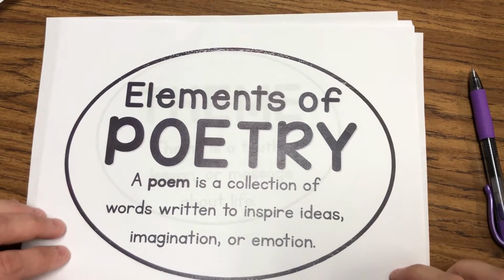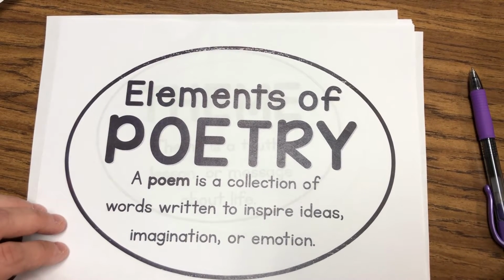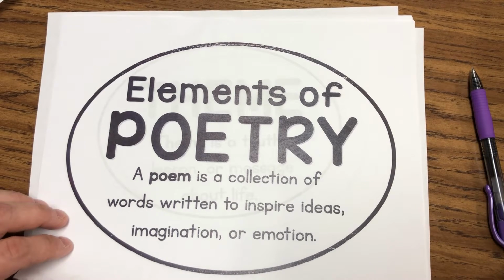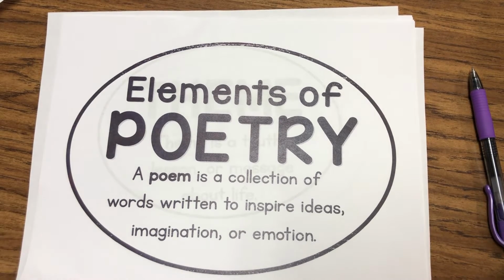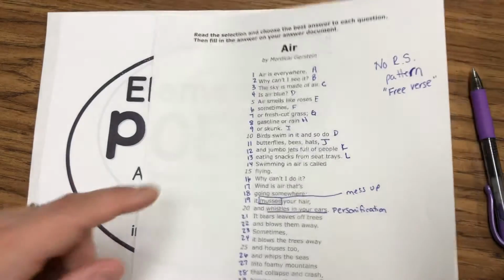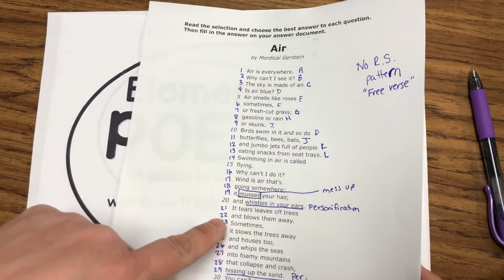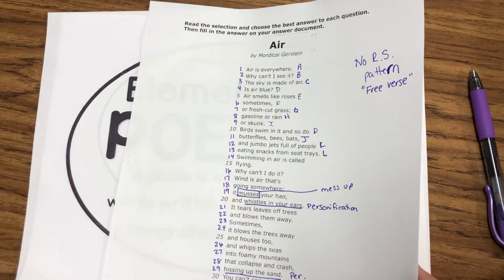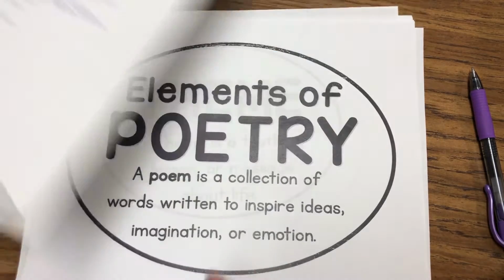All right, the next thing we're going to talk about is the elements of poetry. A poem is just a collection of words written to inspire ideas, imagination, or emotion. It's obvious when you're looking at a poem because, like we talked about in the other video, there are lines to poetry. They definitely look different than a regular reading passage.